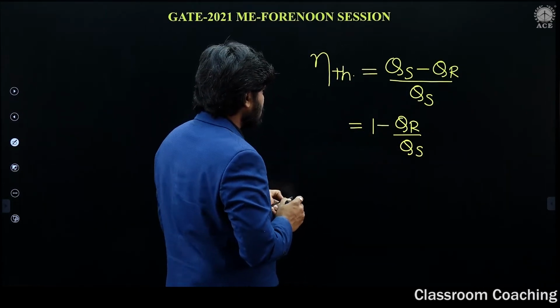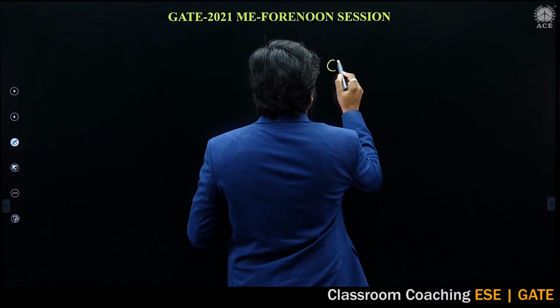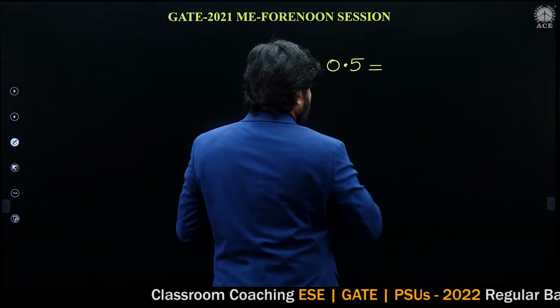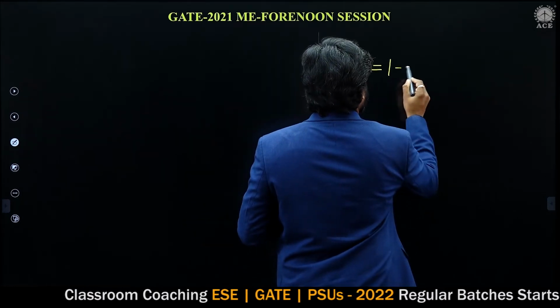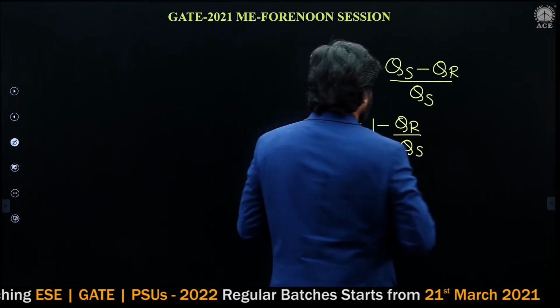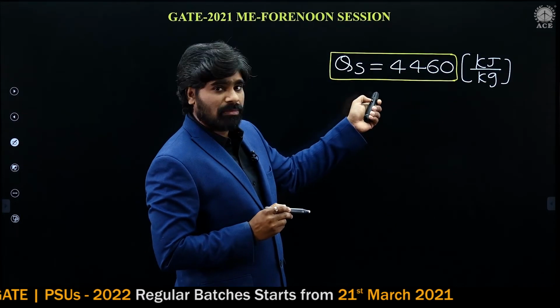So thermal efficiency is given, 0.5 is equal to 1 minus heat rejection by heat supply. Heat supply is 4460.